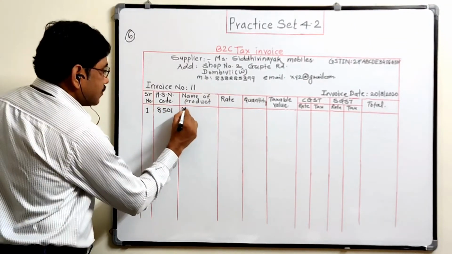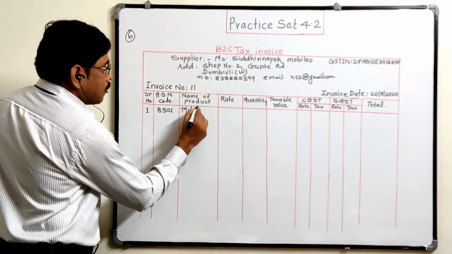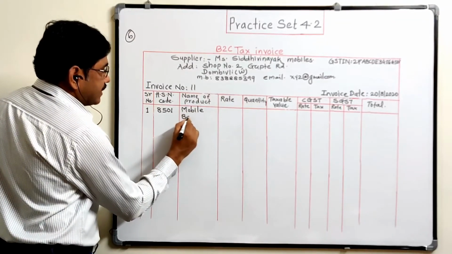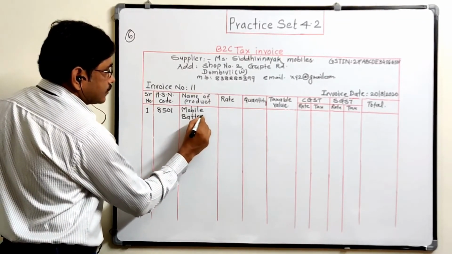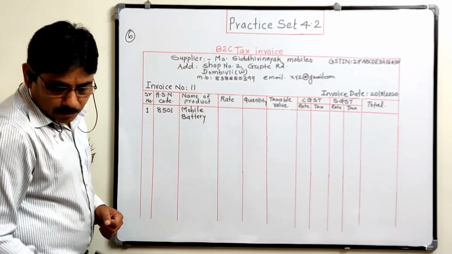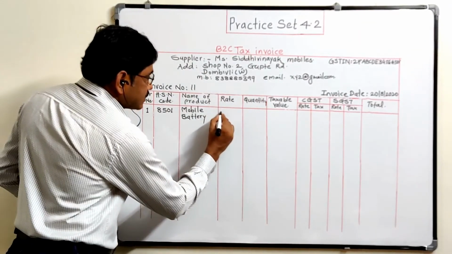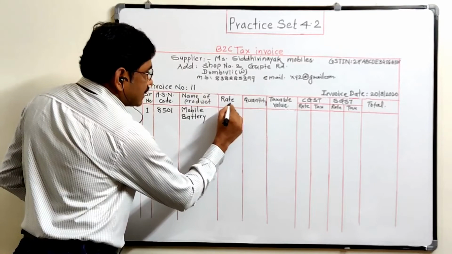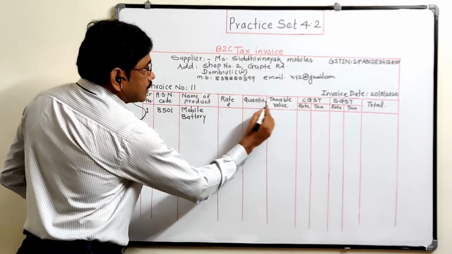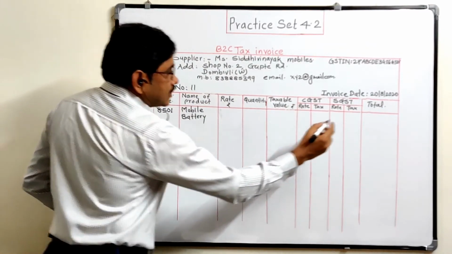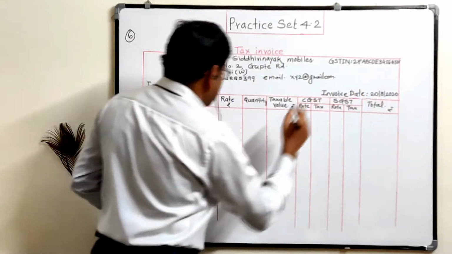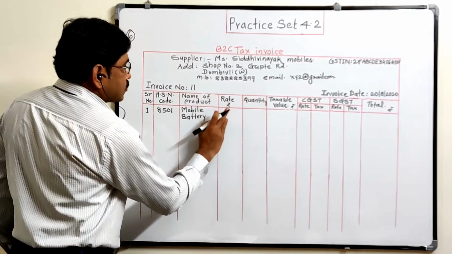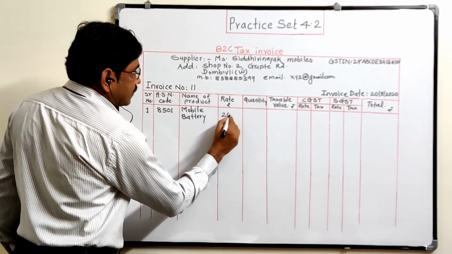Product is mobile battery. Here the rate is in rupees, so directly write the rupees. It is 200.